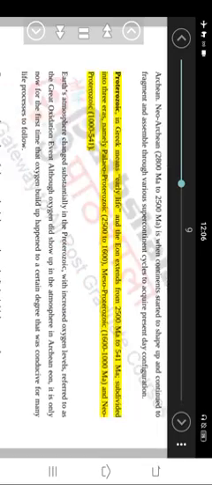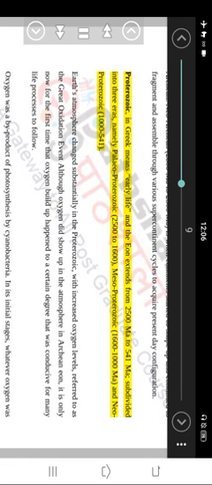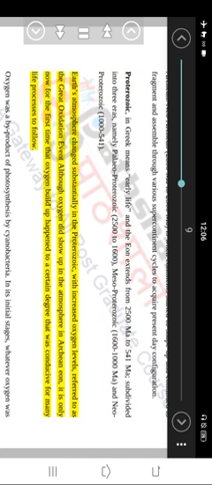Proterozoic, in Greek, means early life, and the eon extends from 2500 Ma to 541 Ma, subdivided into 3 eras, namely Paleo-Proterozoic 2500 to 1600, Meso-Proterozoic 1600 to 1000 Ma, and Neo-Proterozoic 1000 to 541. Earth's atmosphere changed substantially in the Proterozoic, with increased oxygen levels, referred to as the Great Oxidation Event.